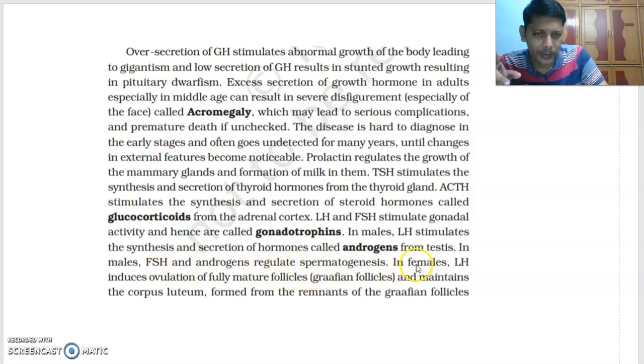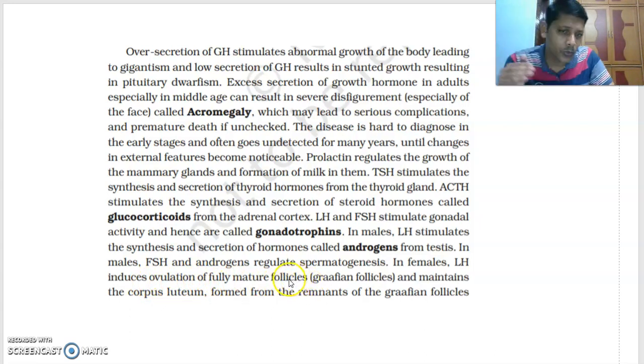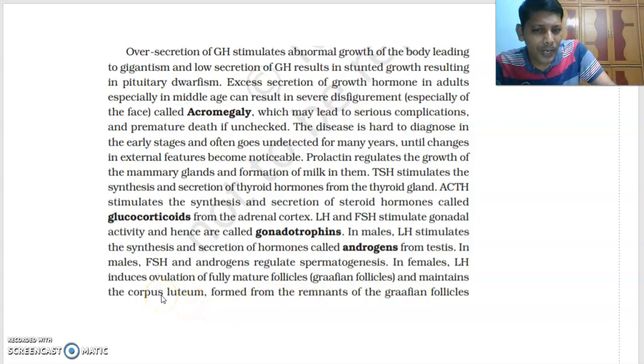Very important point. In females, LH induces ovulation of the fully mature Graafian follicle and maintains the corpus luteum formed from the remnants of the Graafian follicle. Graafian follicle after ovulation turns into corpus luteum. That corpus luteum is maintained by this hormone, luteinizing hormone.